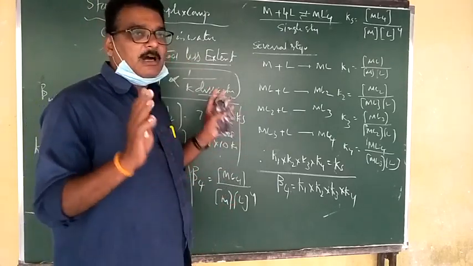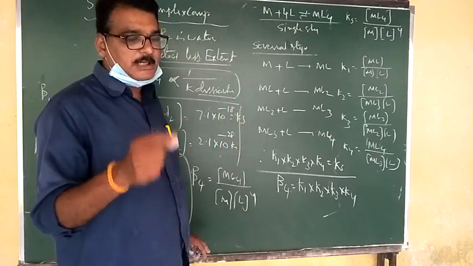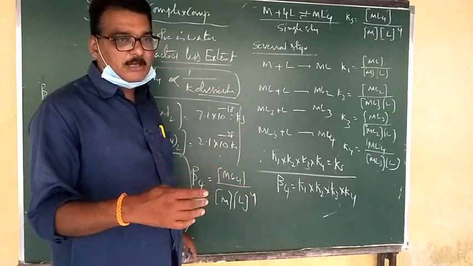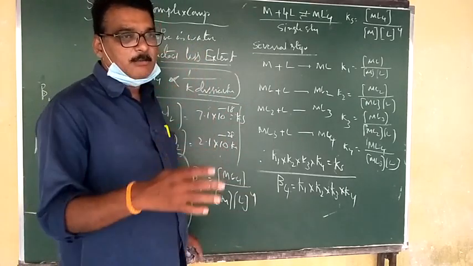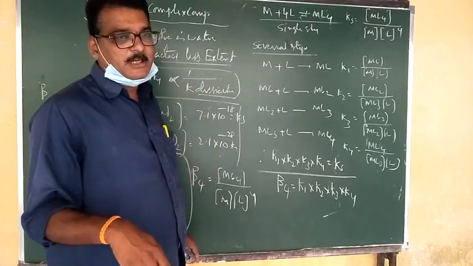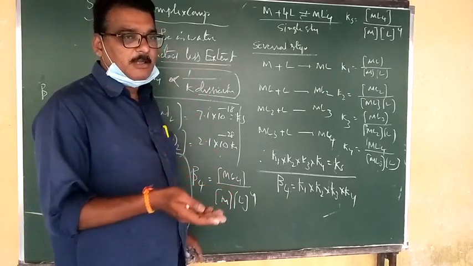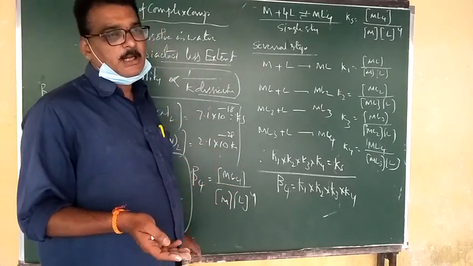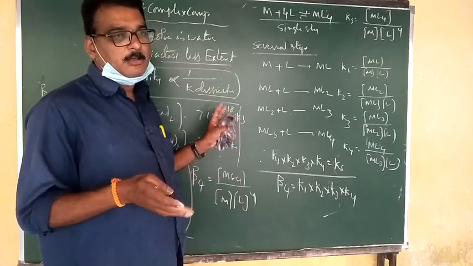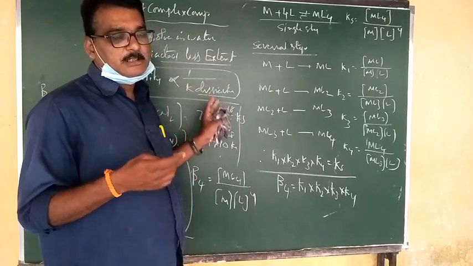Now overall what you can observe is that dissociation is inversely proportional to the stability constant. Among the values given, whichever is more has more stability, and the lesser the dissociation, the more the stability. So this is about the stability of the complex compound. Previously, metal carbonyls were completed.